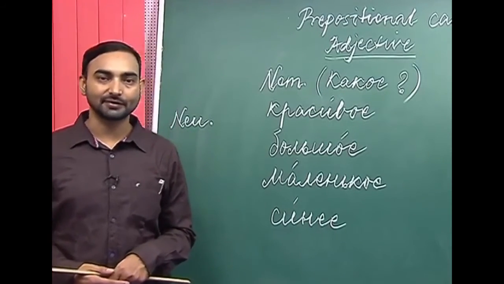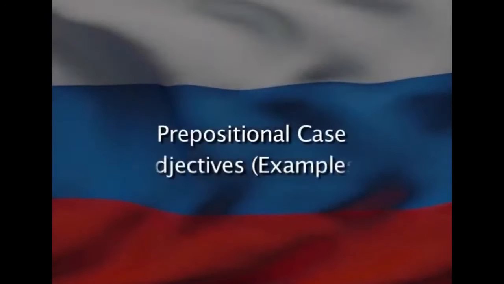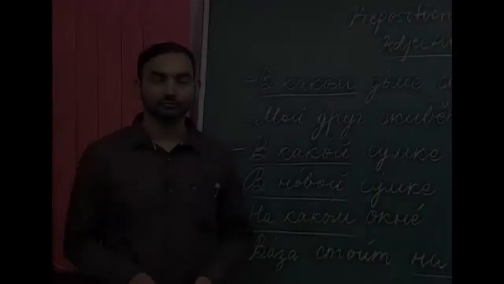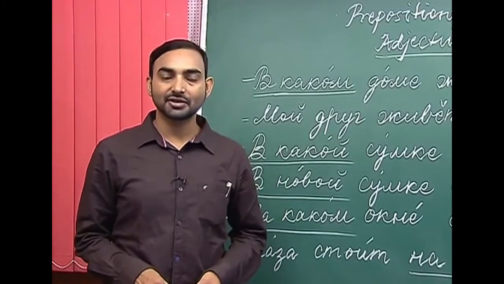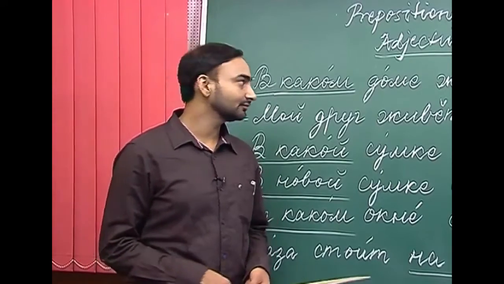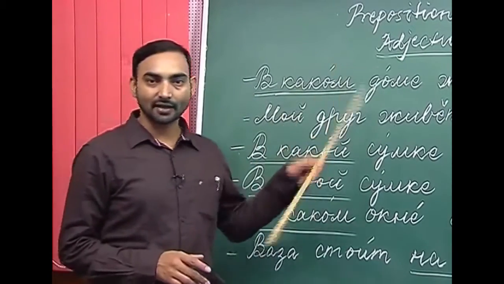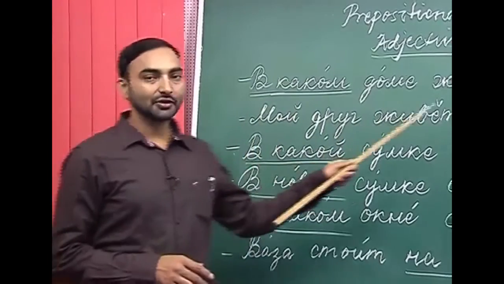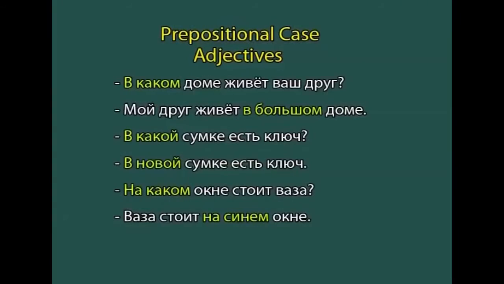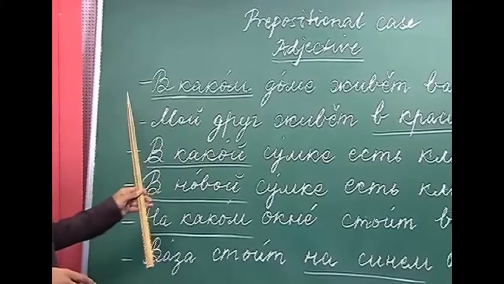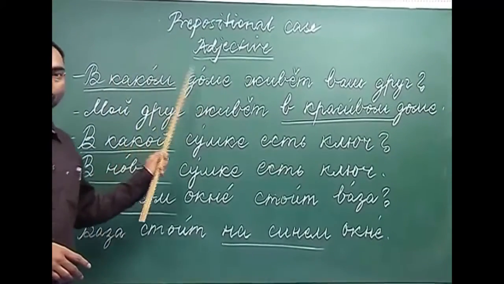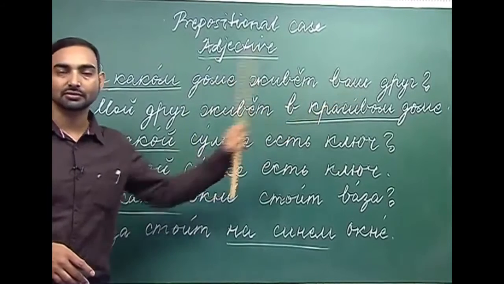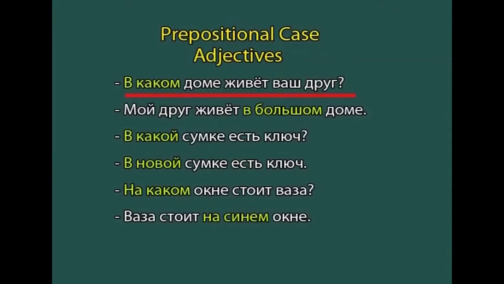Now let us do some examples. So we have seen the rules, how adjectives decline in the prepositional case. Now let us do some examples. I have written some question answers, and you will see the use of the adjectives in the prepositional case. So let us take the first question. В каком доме живет ваш друг?